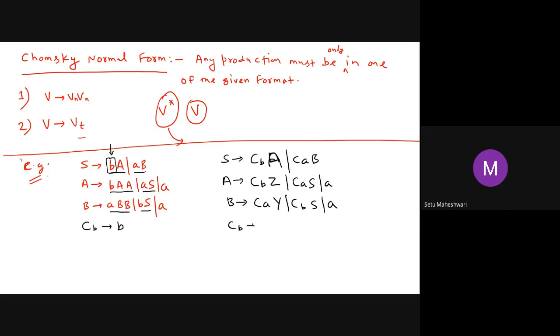So CB is deriving B, CA is deriving A, your Z is deriving double A, and your Y is deriving double B. That's it. Now you can see all the productions are in the form of a single terminal, or two non-terminals. All productions are in the form of CNF. So that's how to do the questions for CNF.